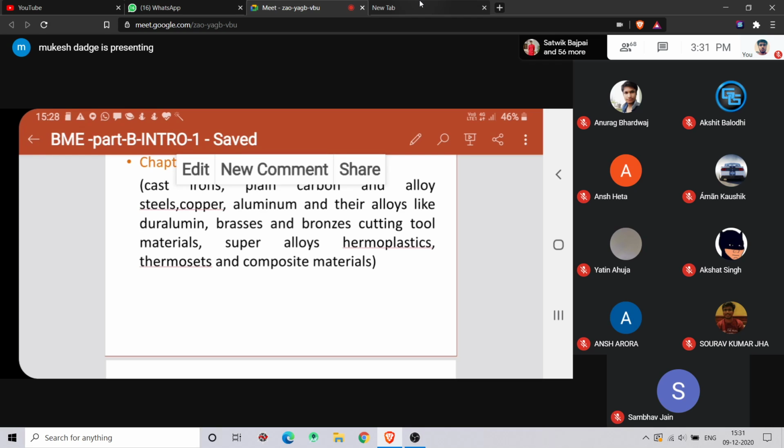Composites are used more, even in aerospace industries, right? So you can have different properties and you can use any material for the composite. Even sugarcane powder you can use, right? Anything you can use. So this is all about chapter 5.